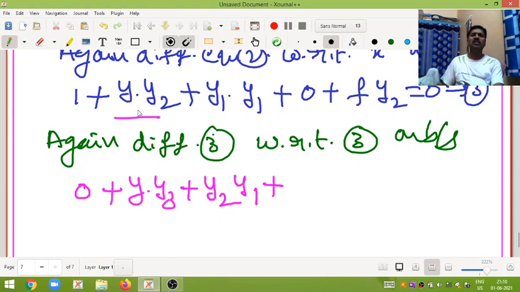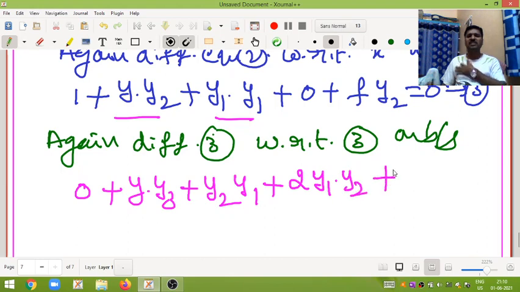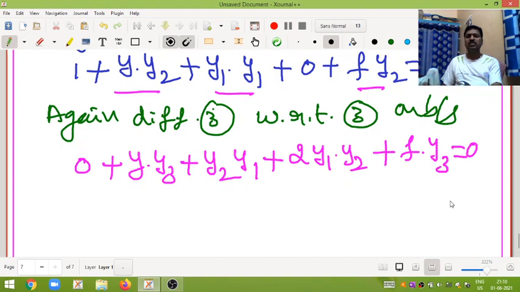This product differentiation is completed. Now y1 square: its differentiation is 2y1 into y2. Plus f constant, differentiation of y2 is y3, equal to 0. Call it equation number 4.